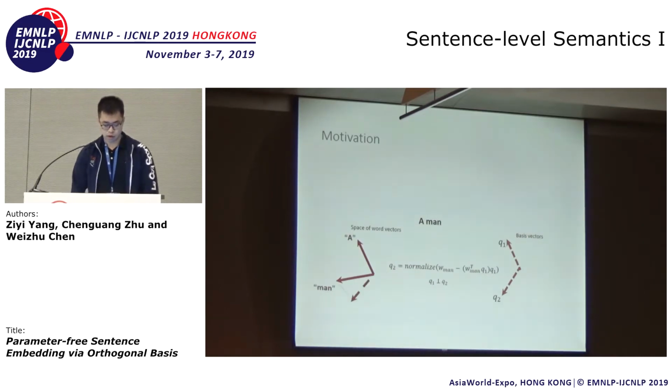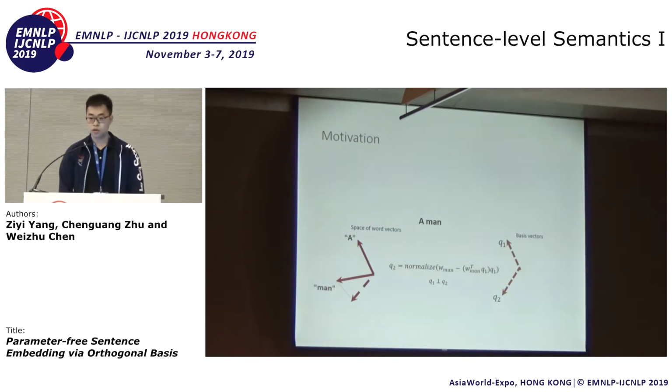And there's another part that is perpendicular to Q1, which we can compute by subtracting the projection of vector man onto Q1. What's left is the new orthogonal basis vector Q2 that the vector man brings in to this subspace.